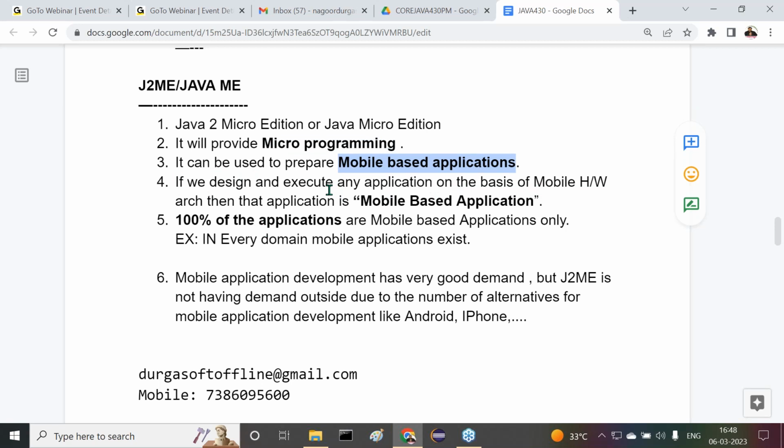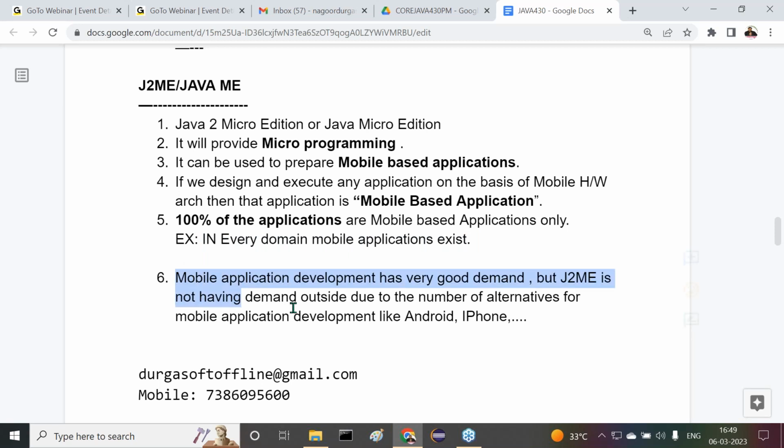If we design and execute any application on the basis of mobile hardware architecture, then that application is a mobile based application. How many applications are mobile based applications nowadays? Almost all. In every sector and every domain, mobile applications are available. So nearly 100% of the applications are available as mobile based applications. But observe carefully, in every domain, mobile applications exist.